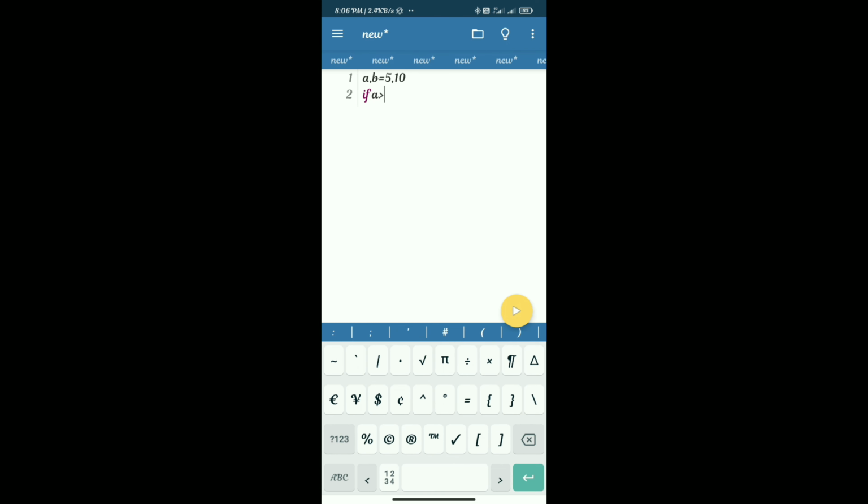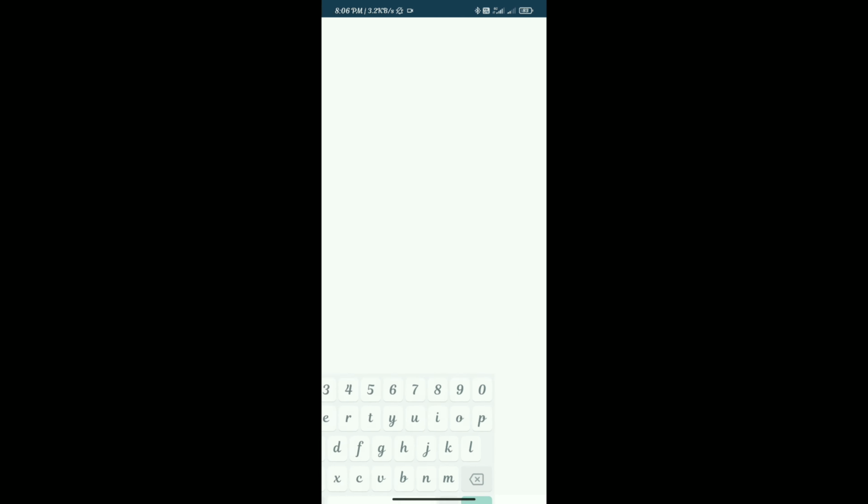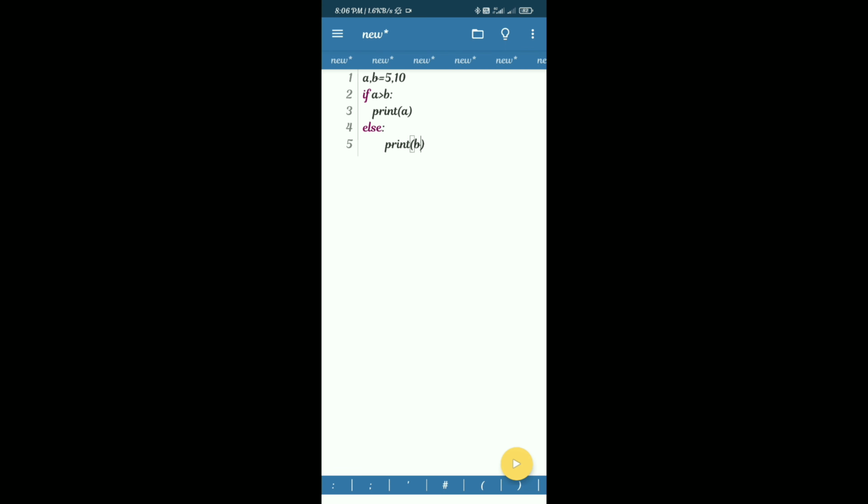A as 5 and B as 10, and again we will put it under a conditional where if A greater than B, it will print A, otherwise it will print B. But in the if block I will give one tab space, and in the else block I will give two tab spaces, so that we can check whether it is running fine or not for the given spaces. So let's finish the code. After finishing, we hit the run button and it works fine.